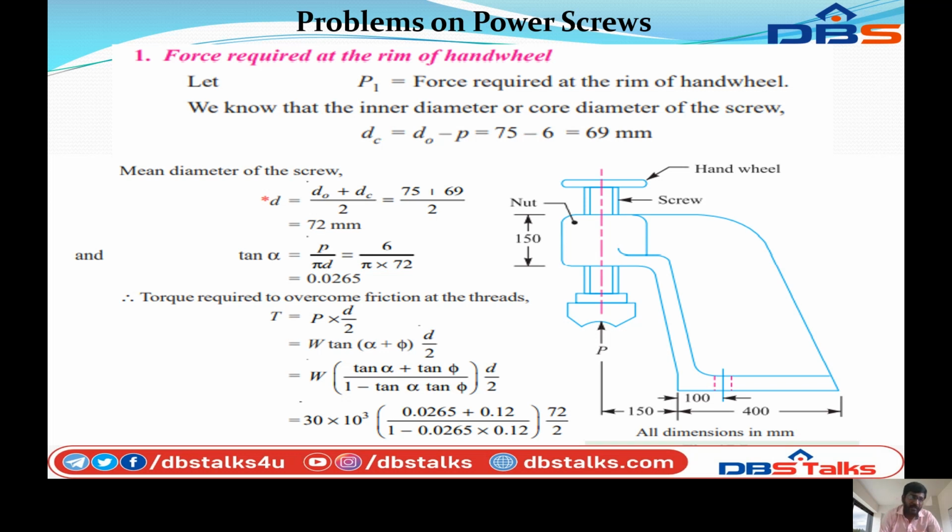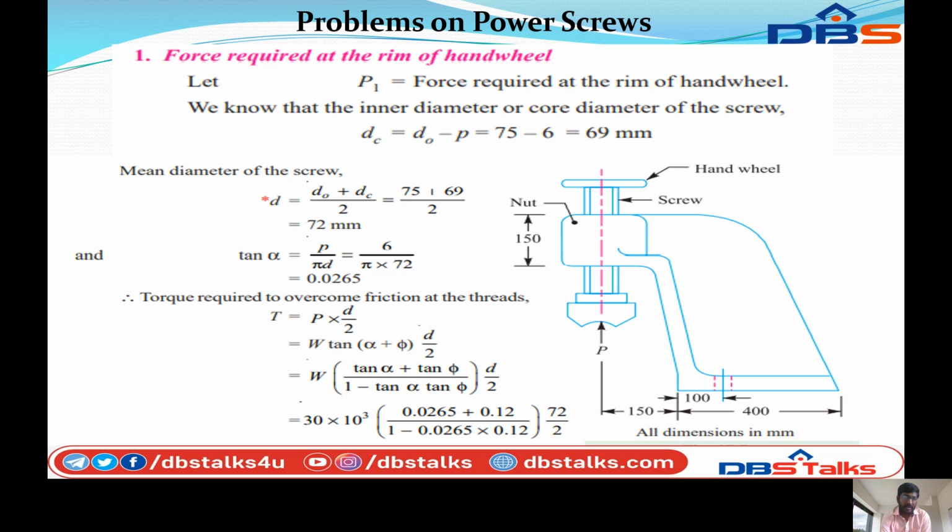The first one, you can calculate the force required at the rim of the hand wheel. Let P1 be the force required at the rim of the hand wheel. We know that the core diameter of the screw Dc is equal to D naught minus P, that is 75 minus 6, equal to 69 mm.